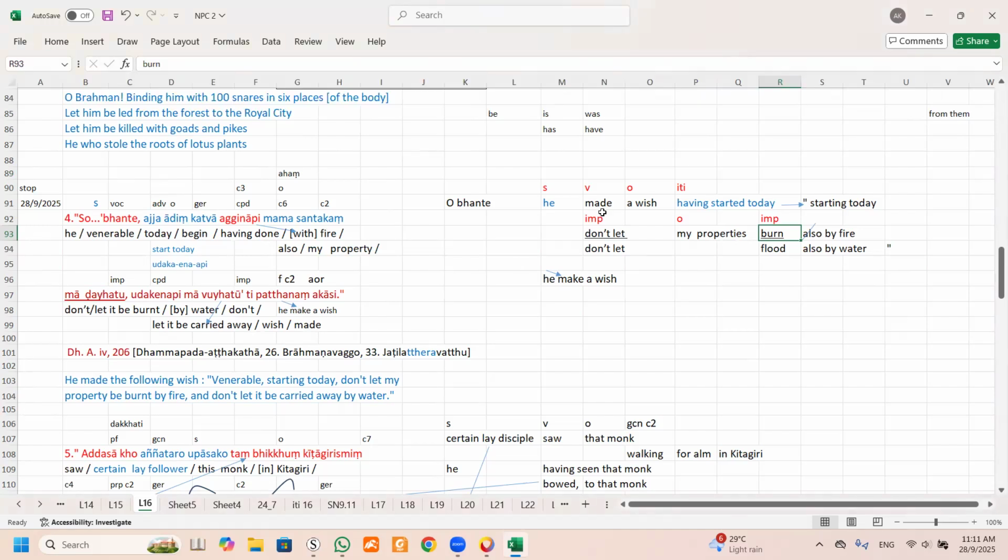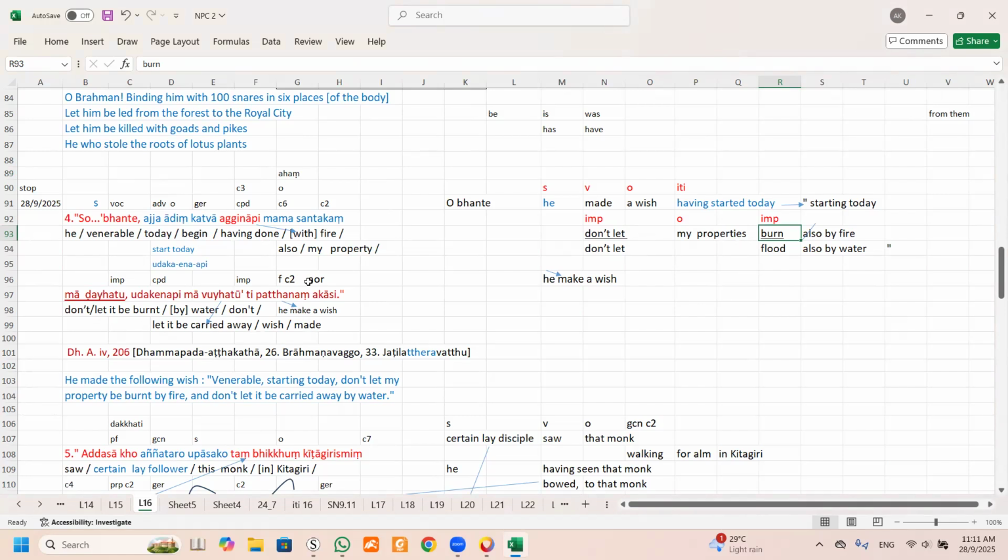So imperative has to be spoken with this, because if it's one word by itself, this one, Dehatu, it's one word, but it means let it be burned, may it be burned, or burn. So in this case, because we add this, it is don't let it be burned.